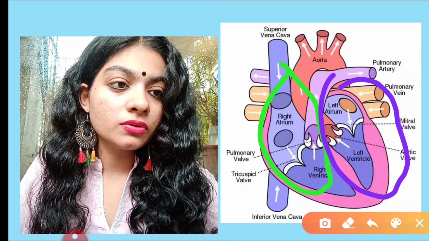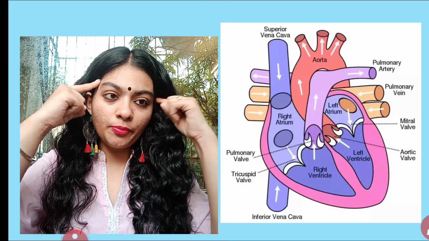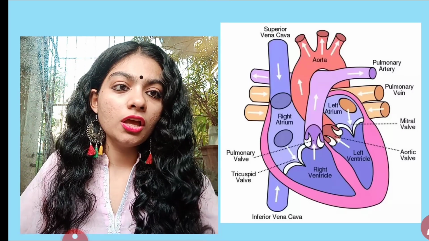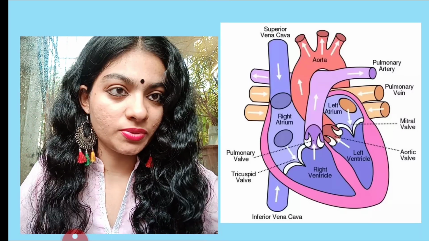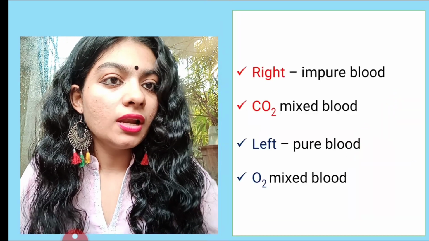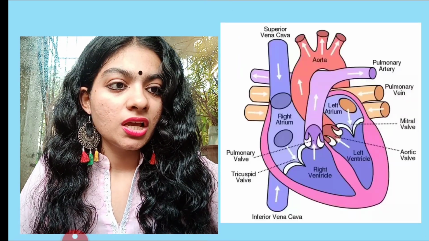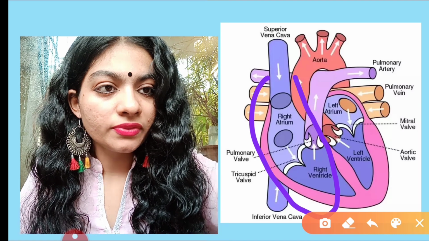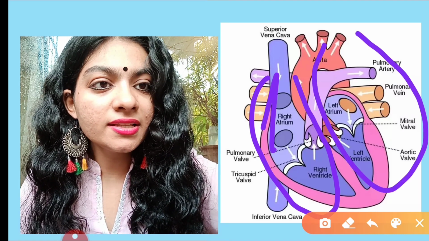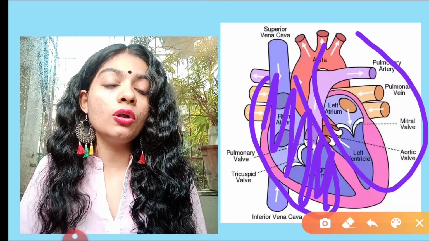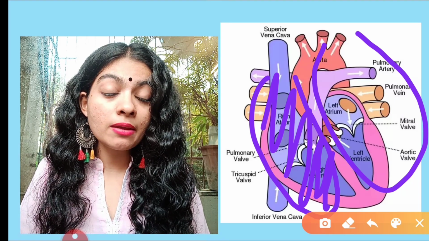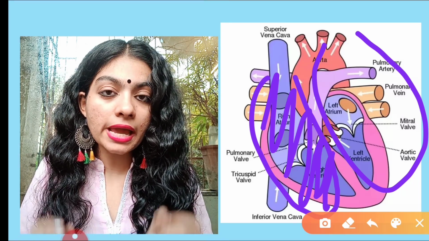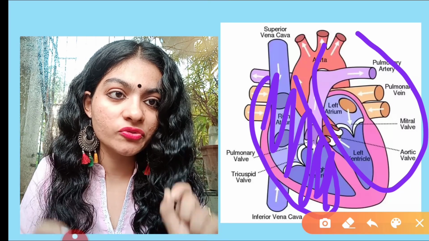Okay, so guys, understand this. Keep it in your mind very carefully before understanding the concepts. Now we will understand a few factual points. This is the right hand side, this is the left hand side. Right hand side of the heart always contains impure blood. Which blood? Impure blood. Always remember this.